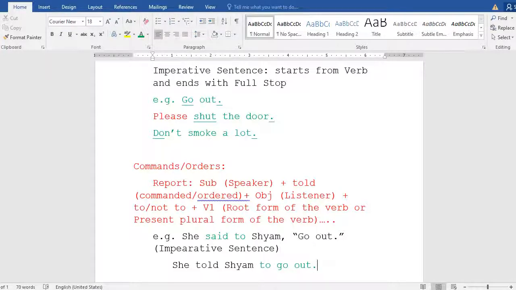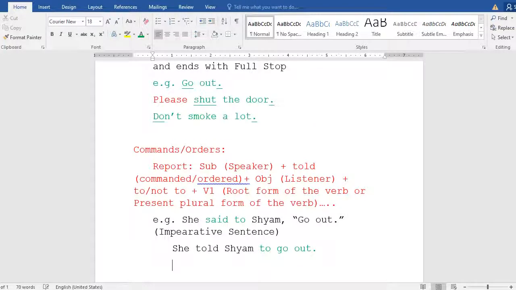Another example I would like to tell you. Inverted comma start.